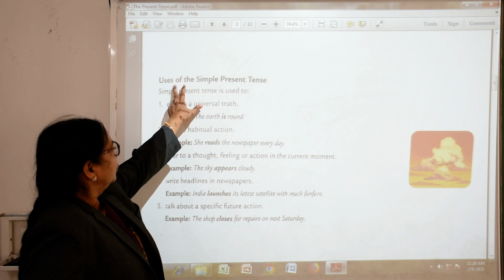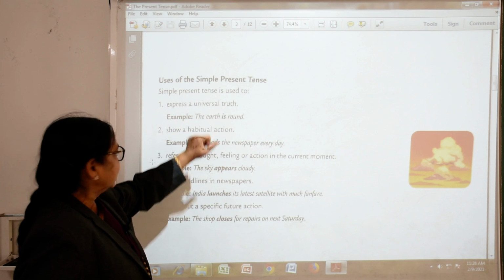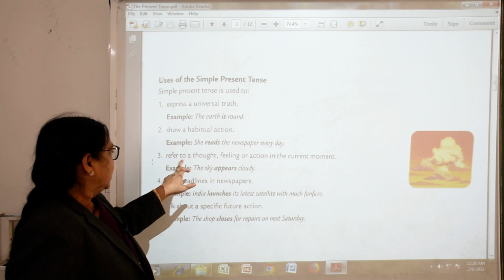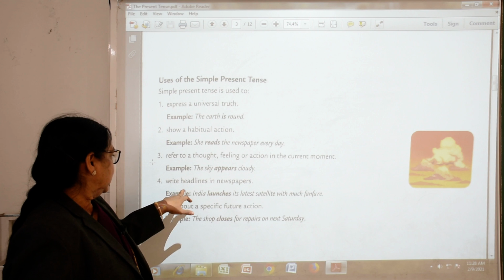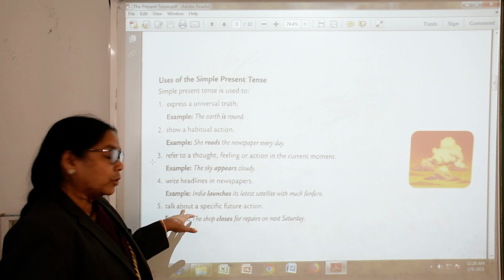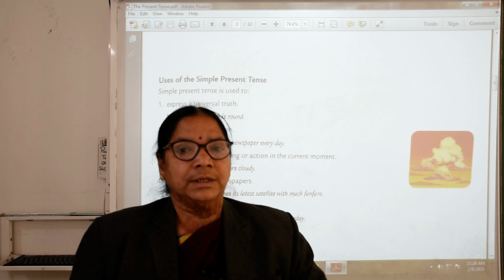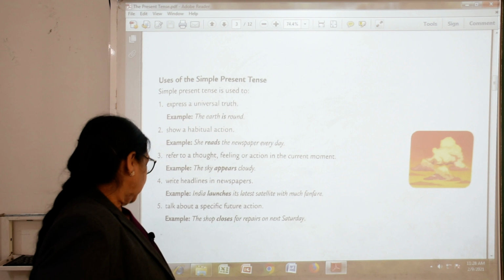So, this is the use of the simple present tense: to express a universal truth, to show a habitual action, to refer to a thought or feeling, for headlines of the newspaper, and to talk about a specific future action. For that we use simple present tense. Now, we will go further.